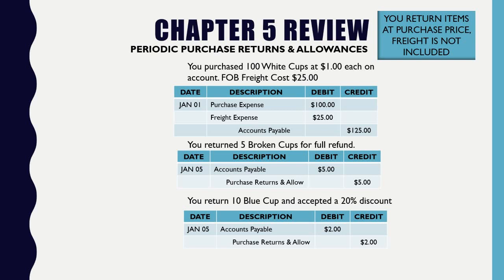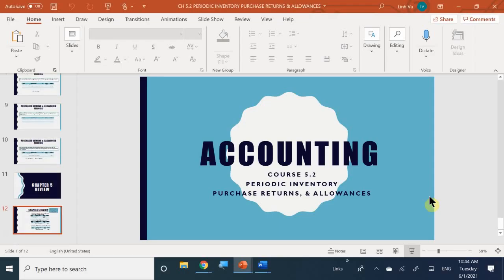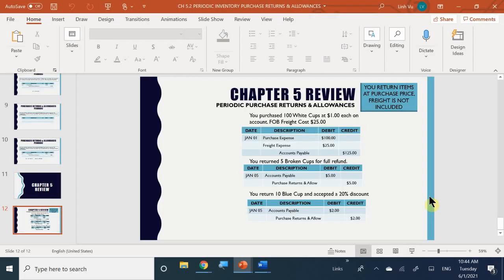One section is returns, where you're actually taking a full refund of the product. And we also took a look at allowances, which covers what happens when we attempt to refund a product, but we end up getting talked into receiving a discount. So there it is. Any questions for 5.2?